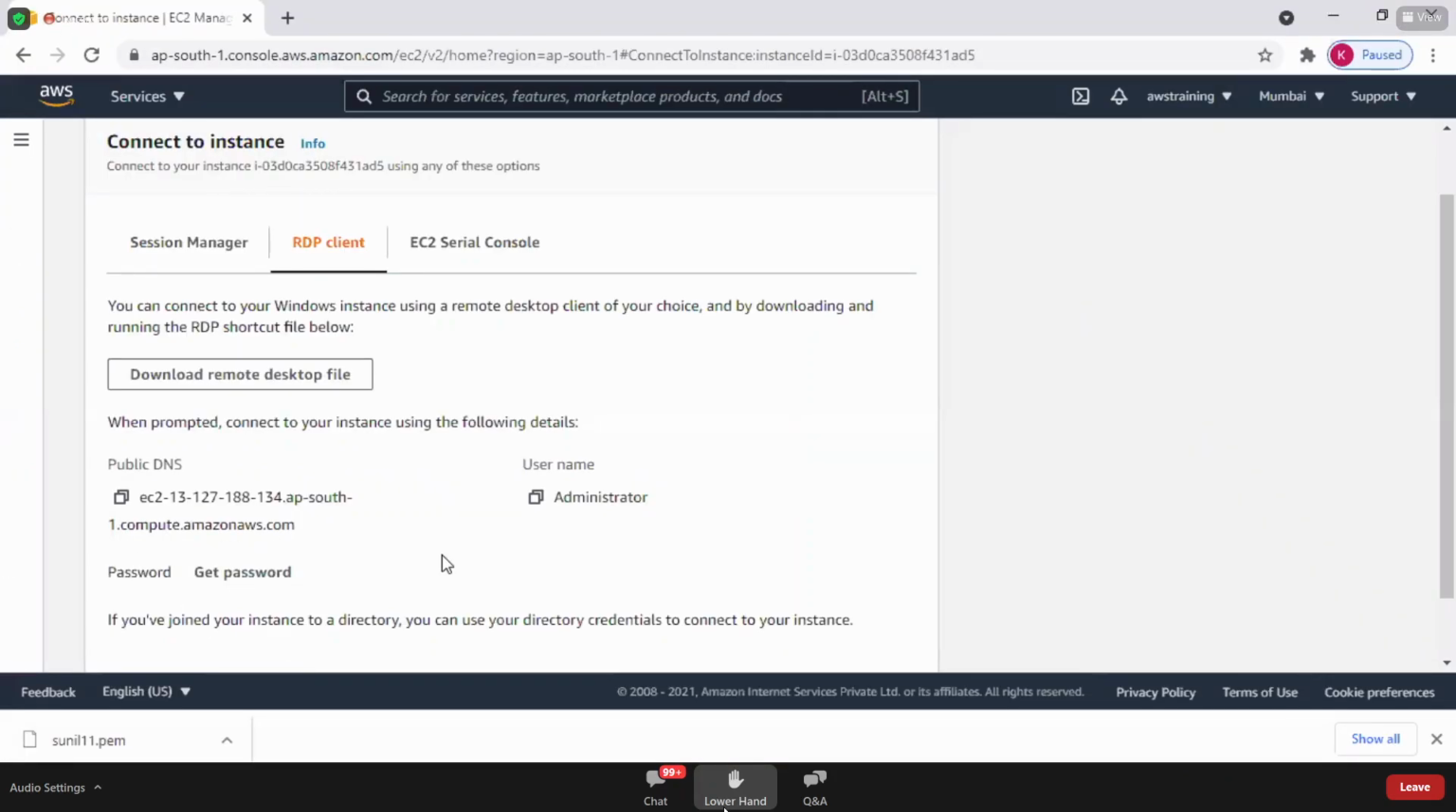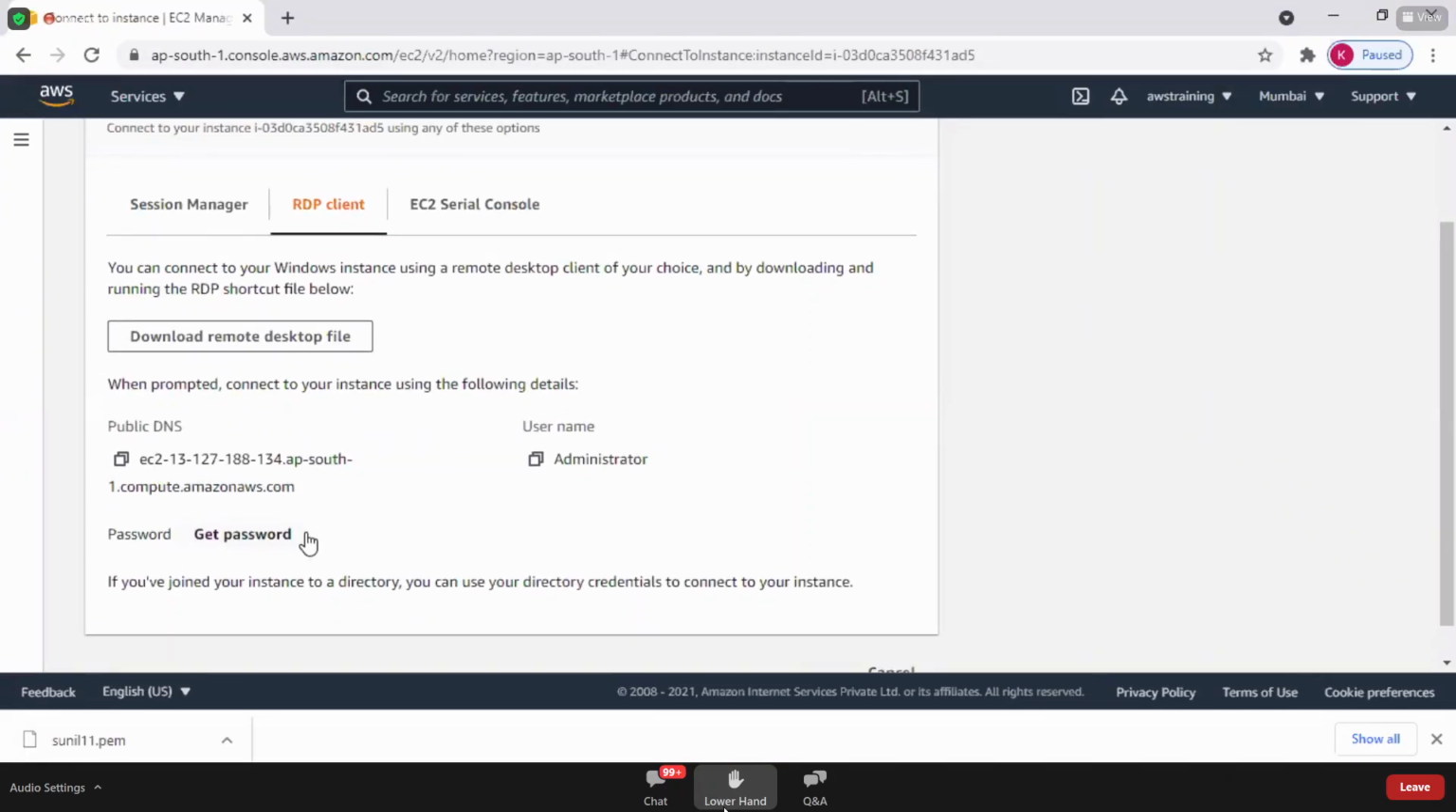Can you see we have an option of Get Password? You have to generate the password. When can you get the password? Only when you have the key pair. The importance of the key pair is that as you have the key pair, you are authorized to connect to that Windows machine.